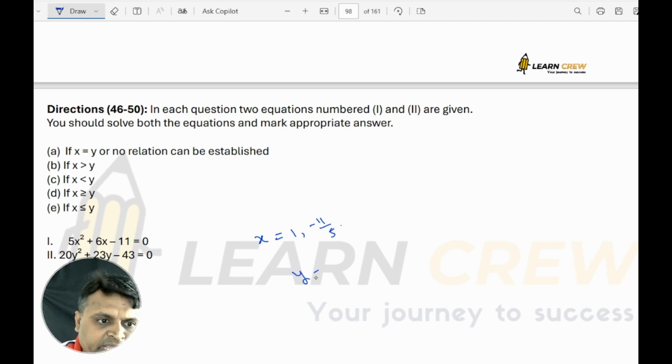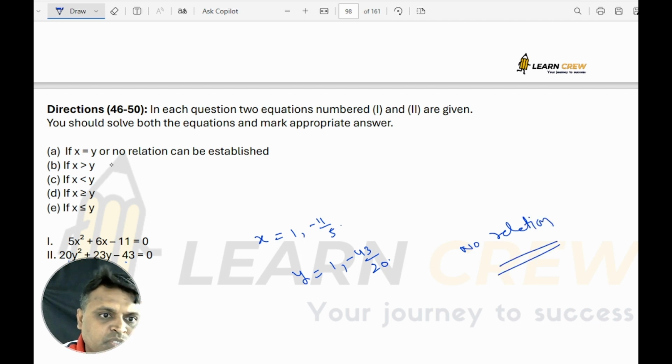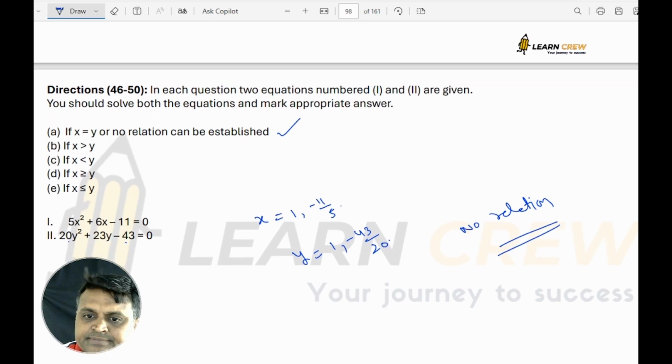And what I will get y as: 20 times 43 is 860, and 43 minus 20 is 23. So I will get y as 1 or minus 43 by 20. Here also no relation can be established. So the answer is option A.